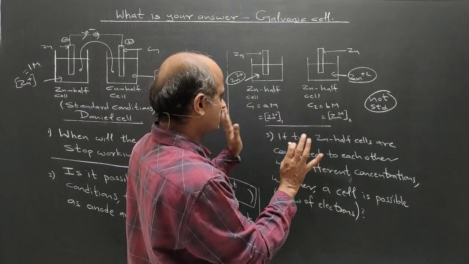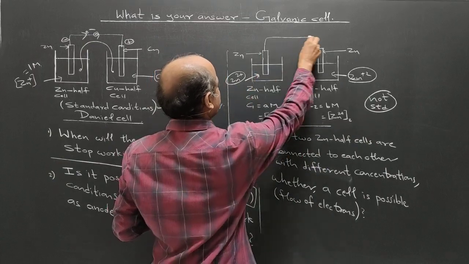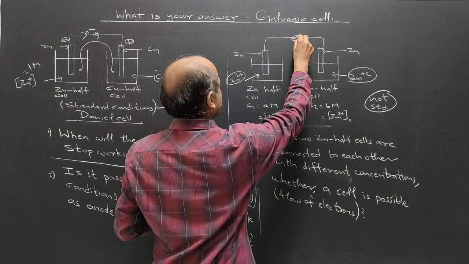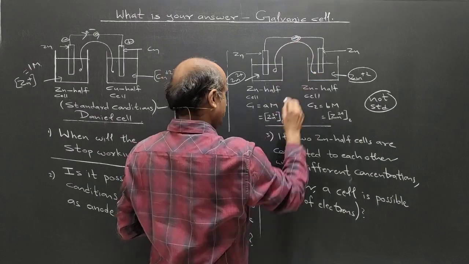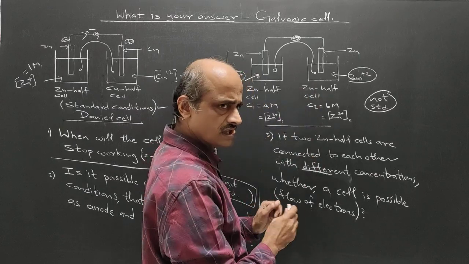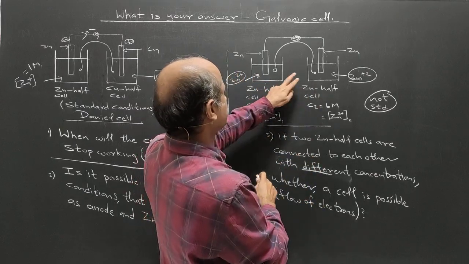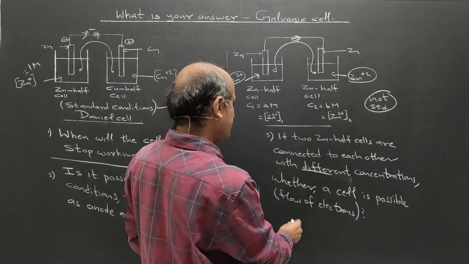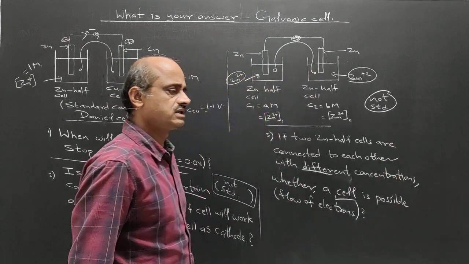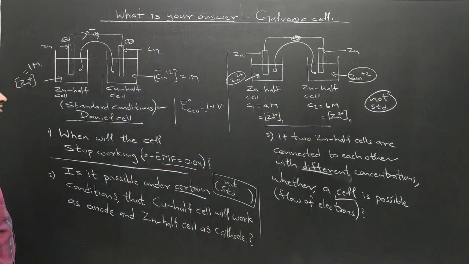If the two zinc half cells, not under standard conditions, are connected externally by wire and galvanometer and internally by a salt bridge, with different concentrations of zinc ions, is the cell possible? So these are the questions and you have to solve this.